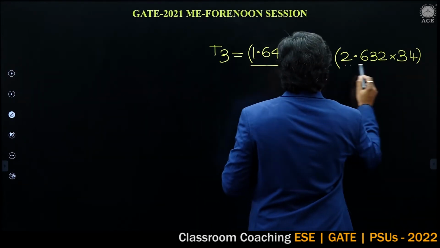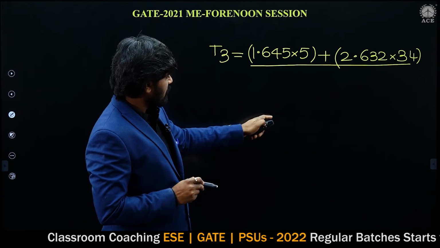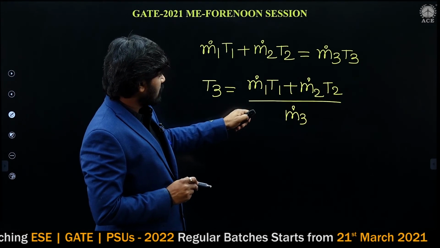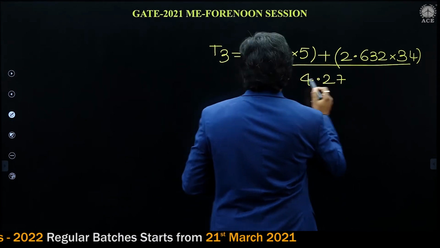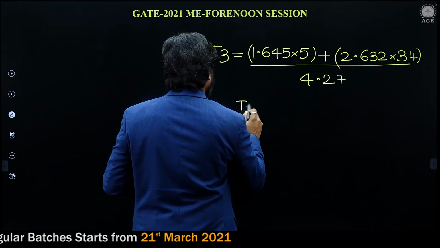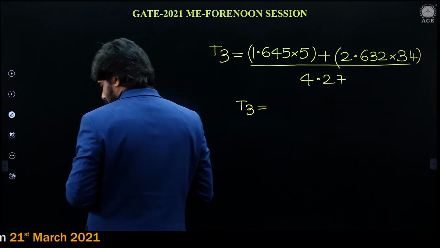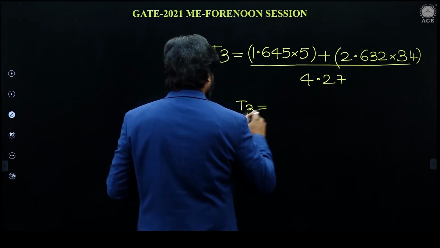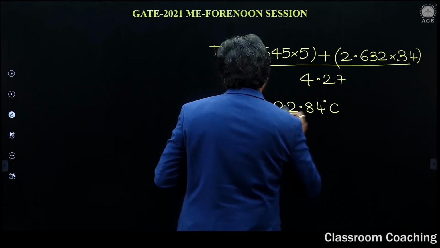Whole divided by m dot 3. That is, m dot 1 T1 plus m dot 2 T2, whole divided by m dot 3. What is m dot 3? M dot 3, 4.27. If you calculate T3, T3 will be in degree centigrade only. T3 is going to be 22.84 degree centigrade.